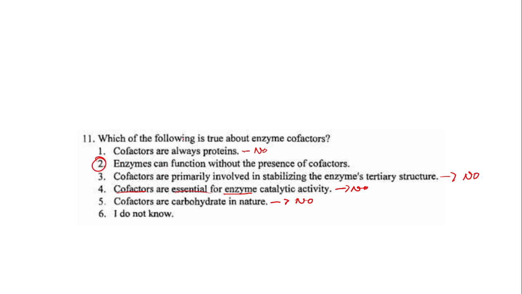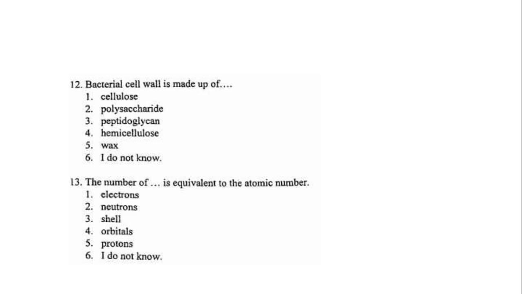Okay. The next question is, bacterial cell wall is made up of dash. So this again is taking us back to the cell type. The answer for this guy is just peptidoglycan. This is the answer. For more explanation on this, you can study microbiology. When you study microbiology, you know much about the content of the cell wall of the bacteria.